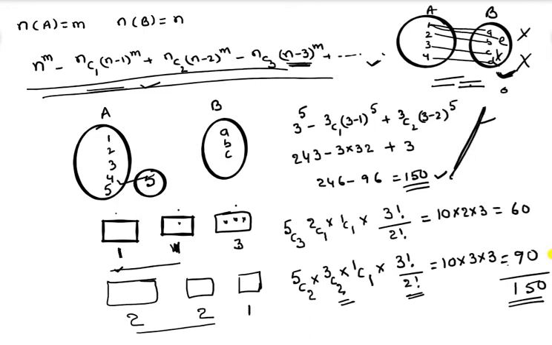Same here by the formula method also. This is filling the balls in boxes. By this method also we got the same answer. That is about the number of onto functions from A to B. A function which is not onto is called an into function, right?